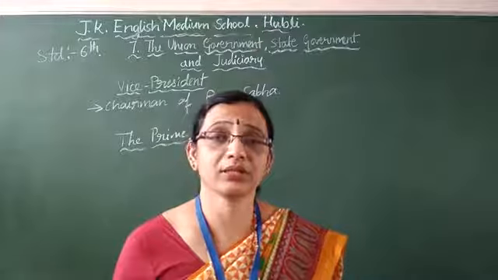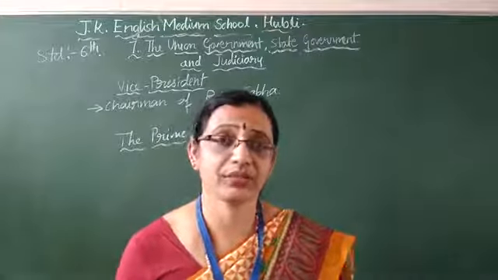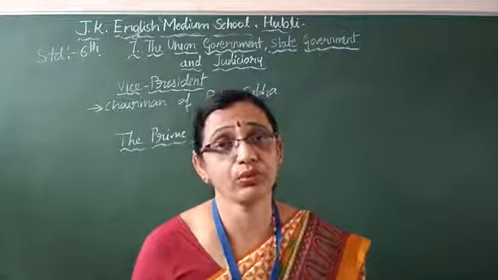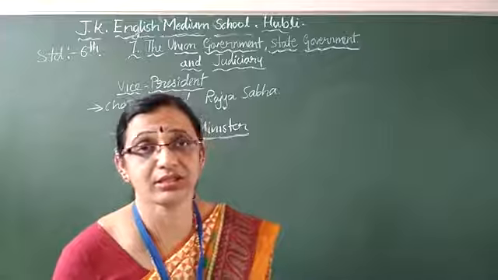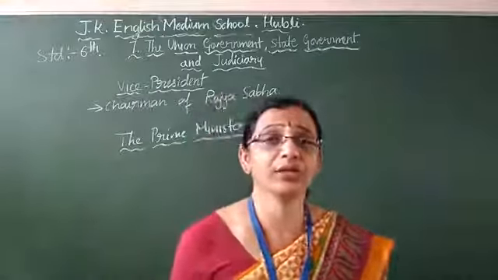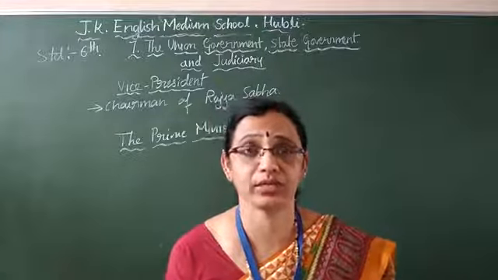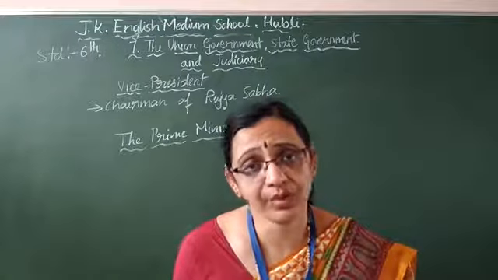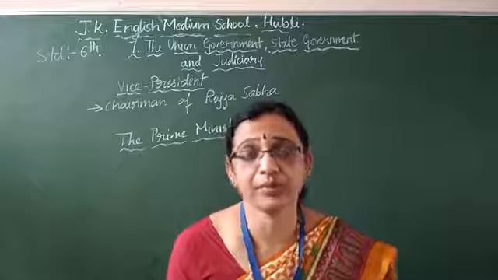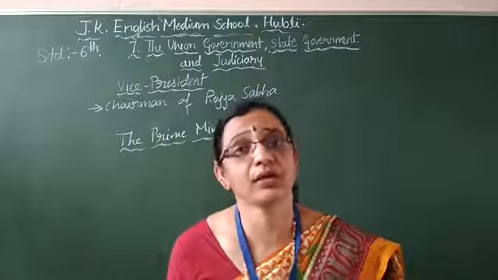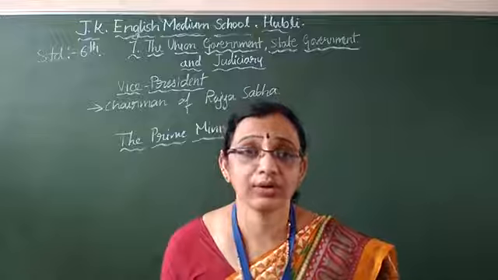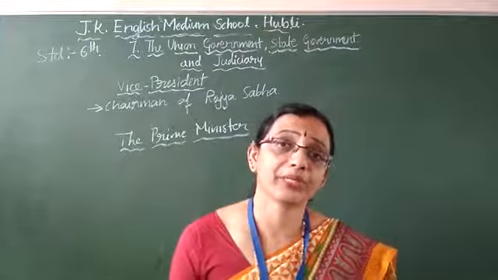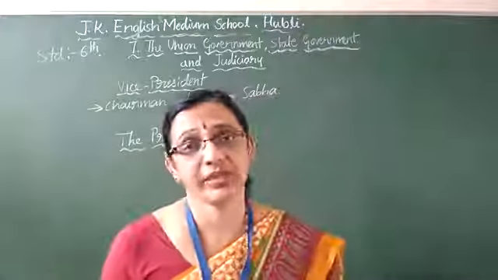When the prime minister is selected, he must decide how many ministers he wants, whom he wants to take as a minister, and what is their portfolio. Everything depends on the prime minister only. It is his power. So he must recommend to the president how many ministers he wants and what department for whom he wants to give. Everything he has to tell to the president. According to the will and recommended advice of the prime minister, the president will select all the ministers.